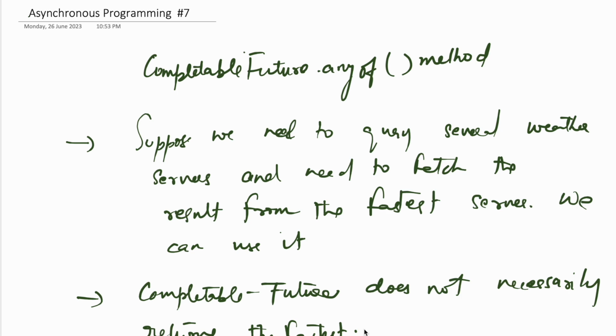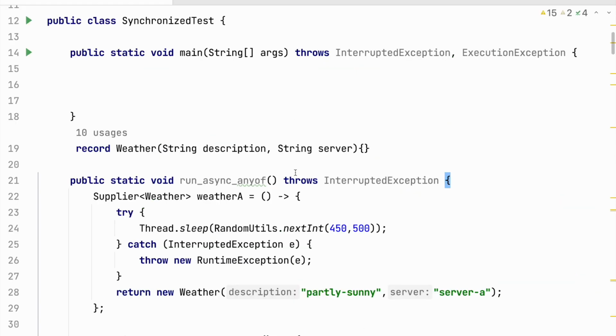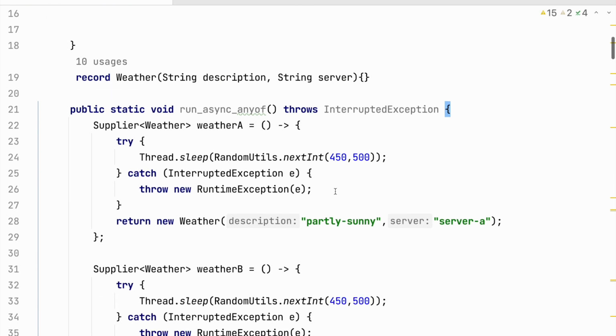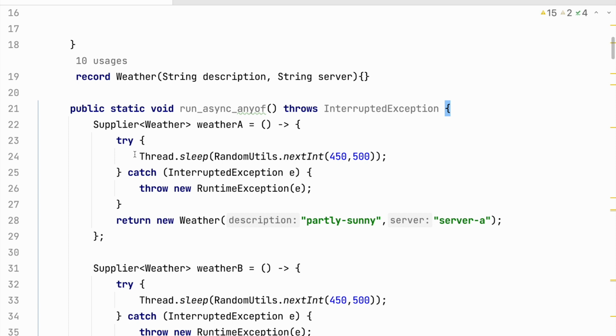So now let's switch to IntelliJ. Instead of the quotation servers which we were using in our previous videos, we now have this weather record, and then we have the suppliers of weather.